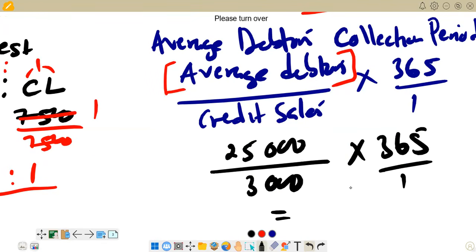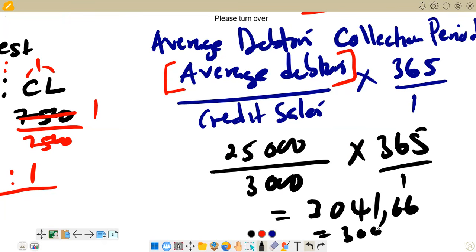So if you multiply there, you are going to get 3041, and then it's 0.666. So it means here you cannot have a fraction of a day, so you can just present it as 3041 days. Right, so this is the answer that you are getting, but practically you cannot have this number of days as average debt collection period, which means maybe there was an error or a mistake in the way that this question was set. But the correct answer, according to the information that we are given, is 3041 days. So this is what we have, and then we can move on to the next question.